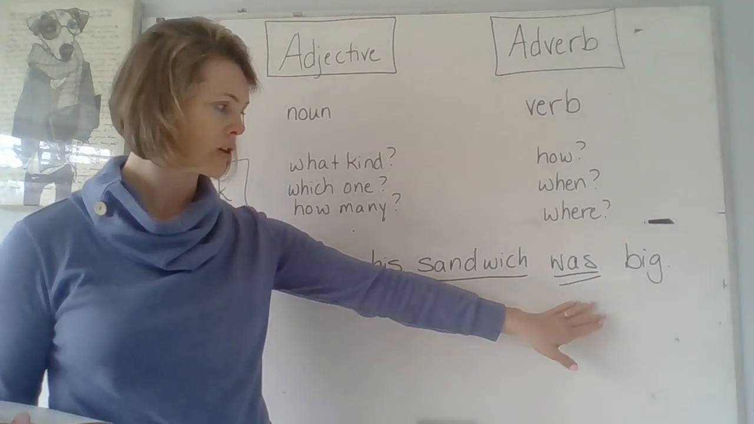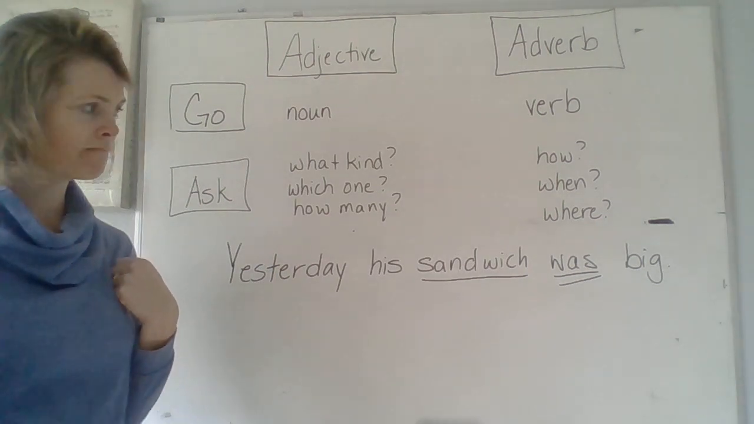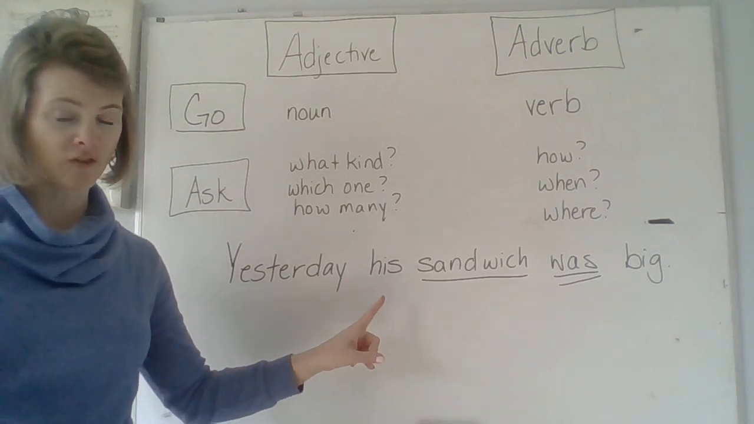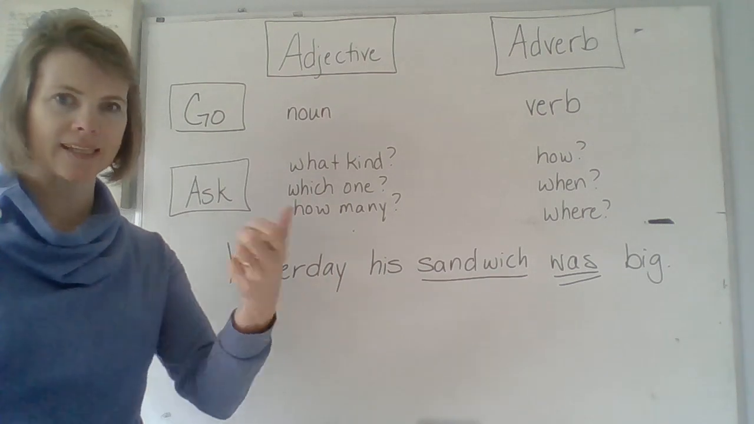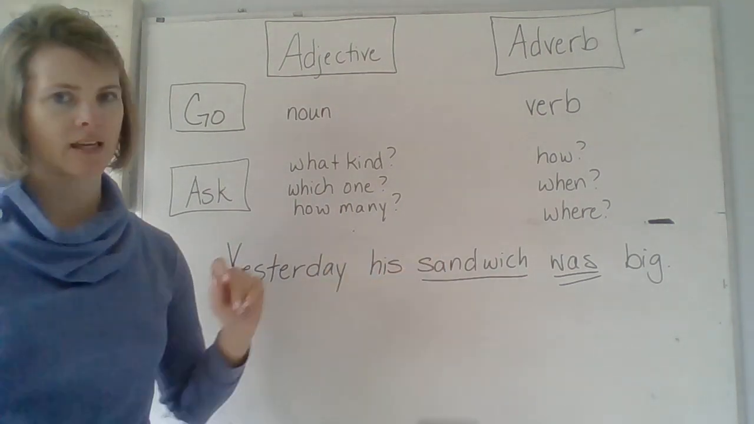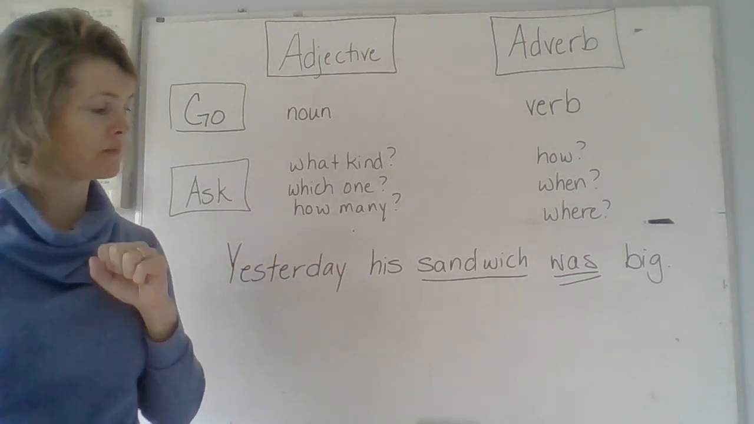I found my verb. Are there any other persons, places, or things in this sentence? You might be tempted to say his, but that's actually a possessive pronoun. Do you remember our possessive pronouns? My and our, his and her, its and their and your. His is describing the sandwich. It's telling whose. So it is not a noun.